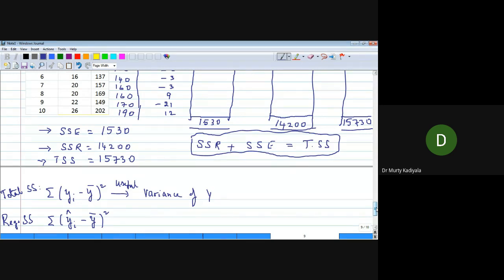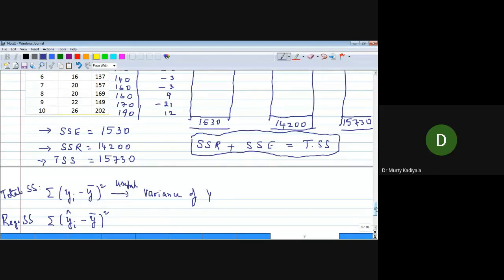When can that happen? When actual and expected are the same. Expected is always through regression, correct? Yes, sir. Okay.